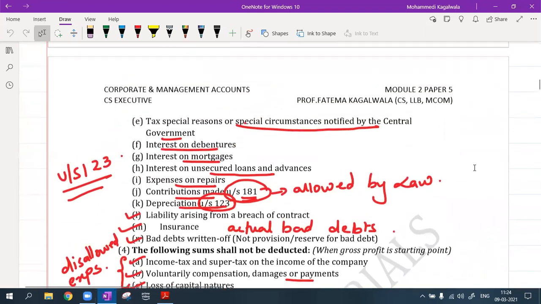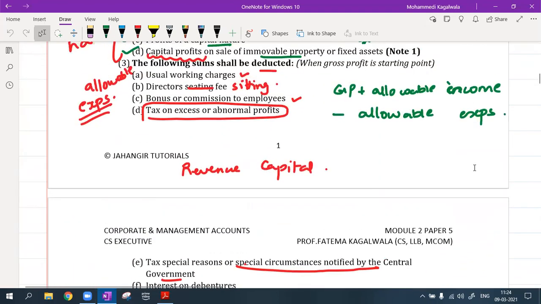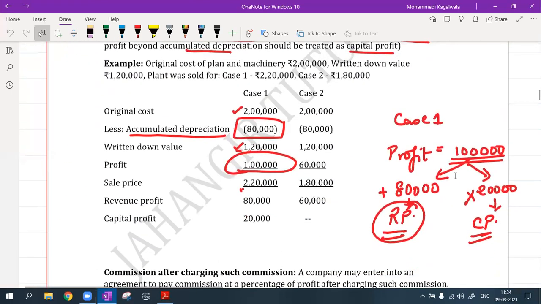Okay, so in any sum in which they are telling us that there is some asset which is sold for this selling price and this is the profit, we will first do this working note in order to ascertain which is the revenue profit and which is the capital profit, and then do the adjustments accordingly.